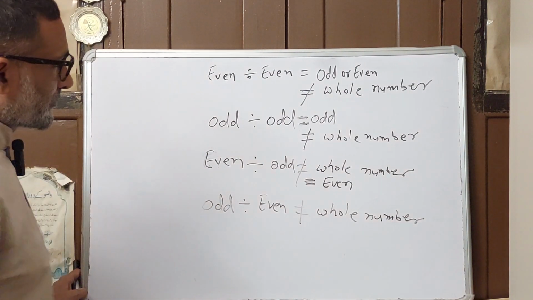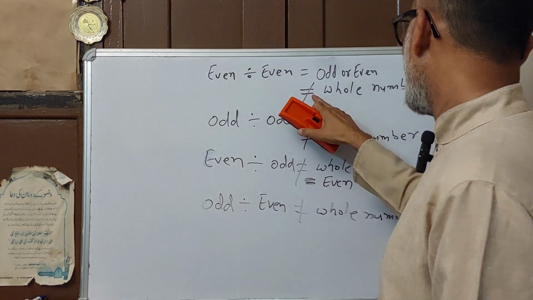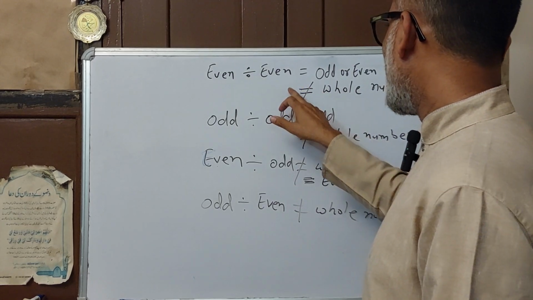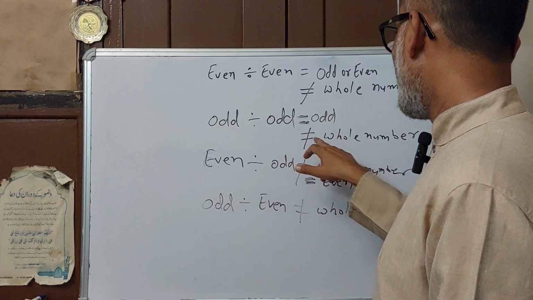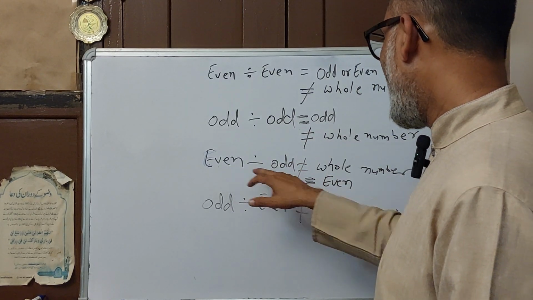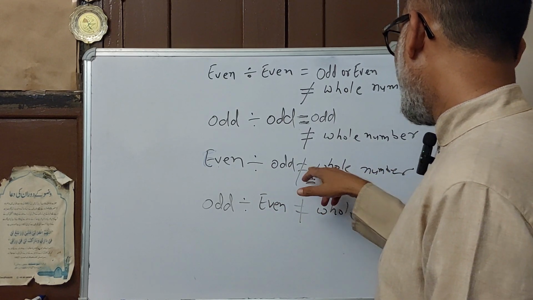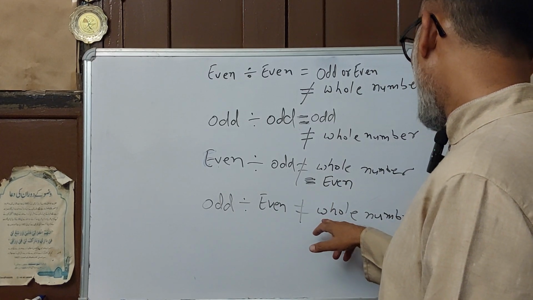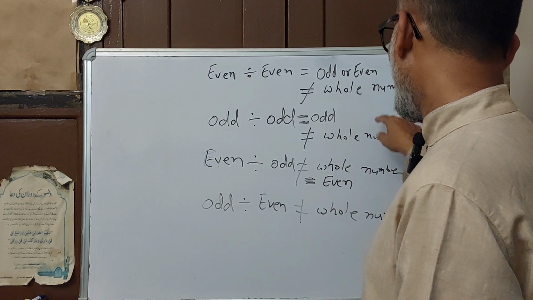You also note what is common in all the sections: you are getting a whole number or not a whole number. Even divided by even, you get one case where it is not completely divisible. Odd divided by odd, you get one case where it is not completely divisible. Even divided by odd, you also get one case that is not completely divisible. Odd divided by even, you also get not completely divisible. So not completely divisible you get in all four cases.